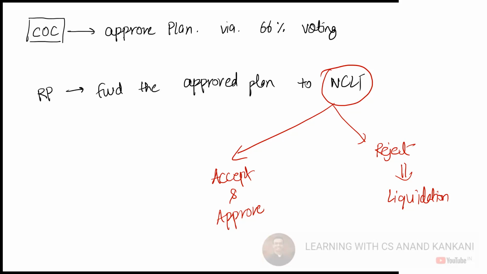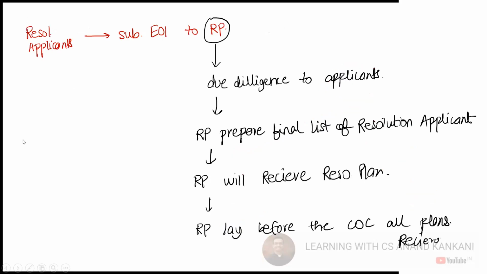When can you make an appeal? In both cases, because any order of the NCLT is appealable. So don't narrow the provision to say that it can be appealed only when the plans are rejected. Okay, so this is the scenario.